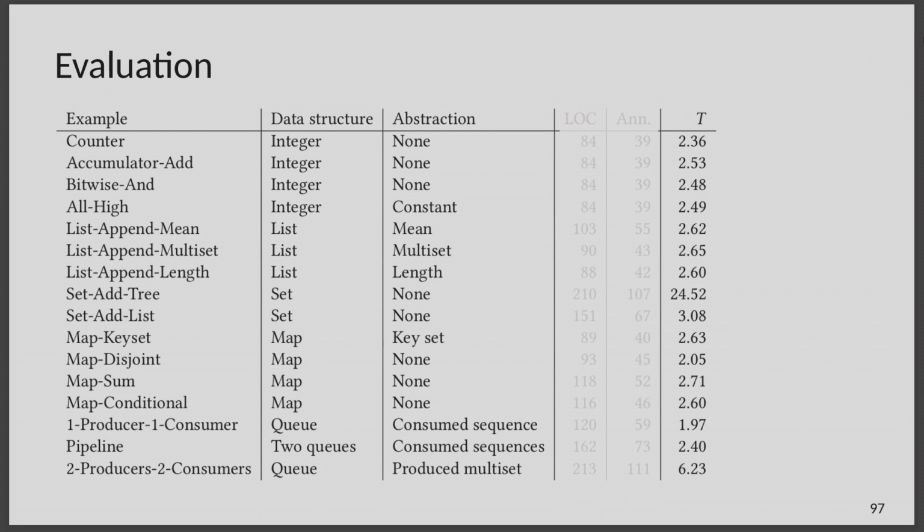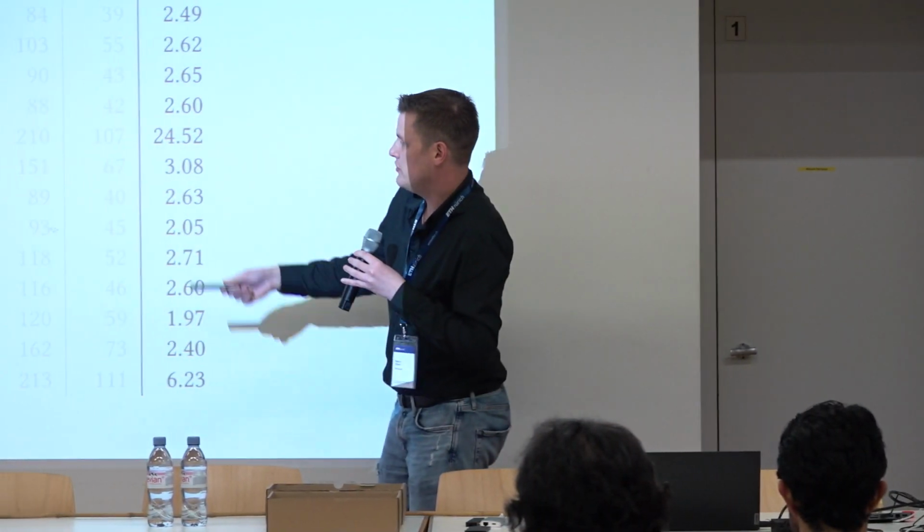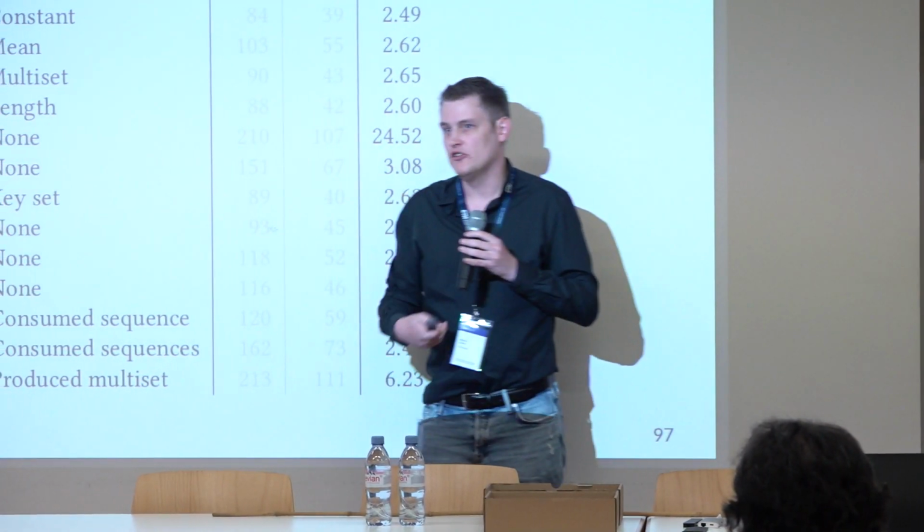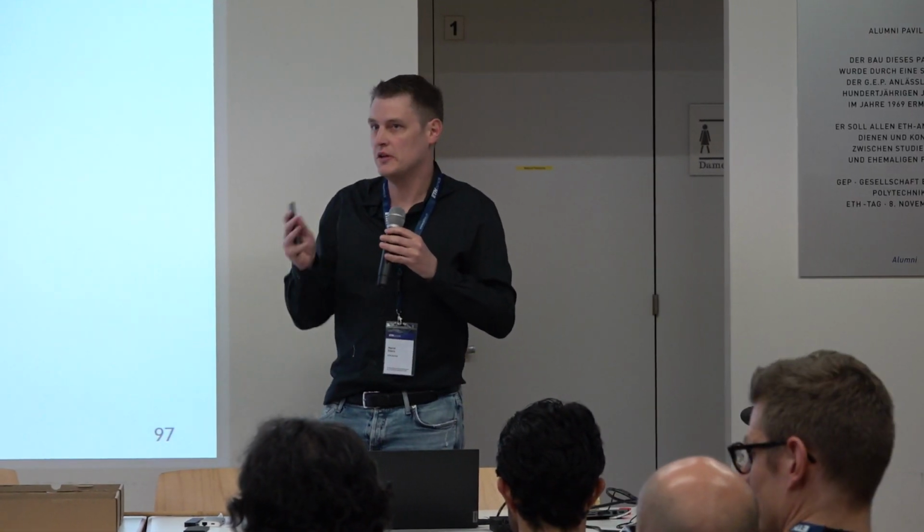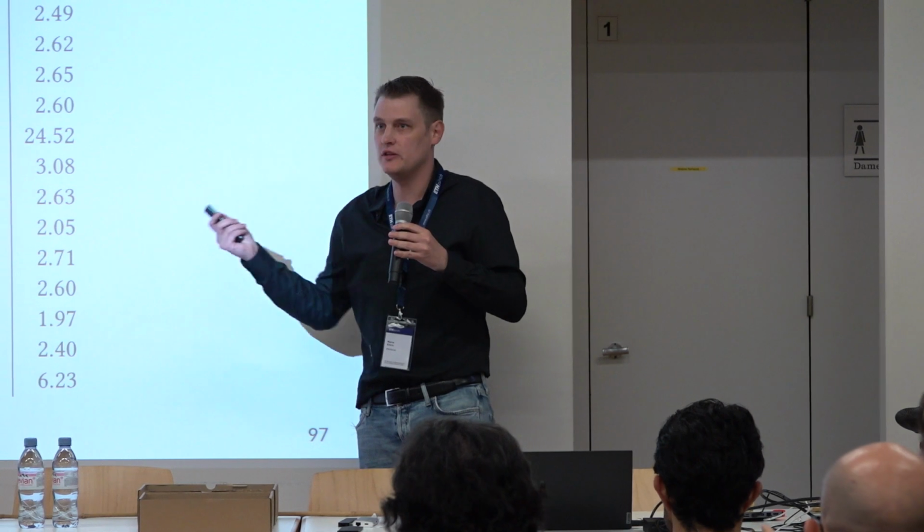And we have some producer-consumer examples that maybe don't obviously fit into this, but it turns out we can verify things like this: if there's only one producer and one consumer, we prove that the final consumed sequence of elements will be low. If there's more than one producer or consumer, we can show that the multiset view of the consumed items will be low, because now the order depends potentially on secret information.